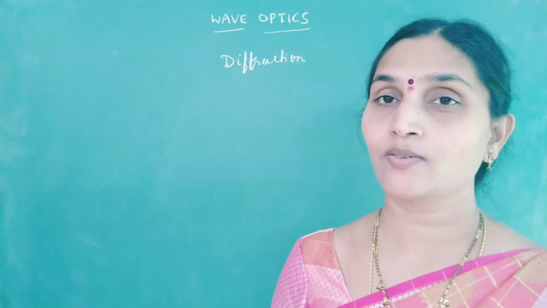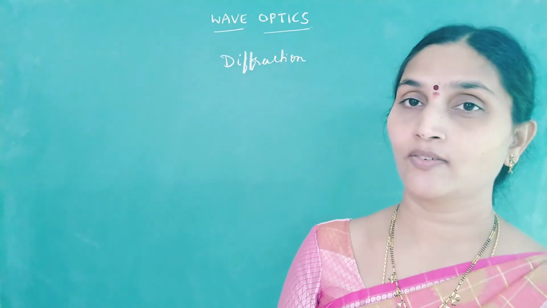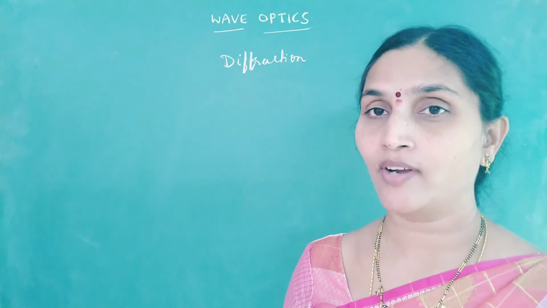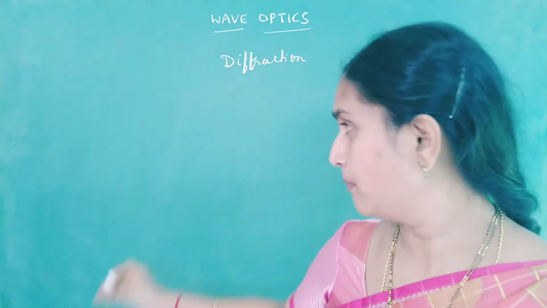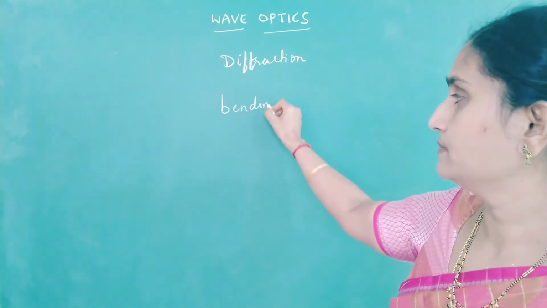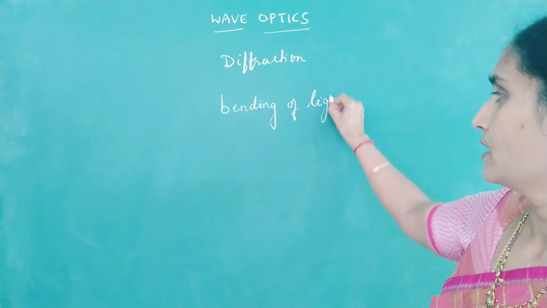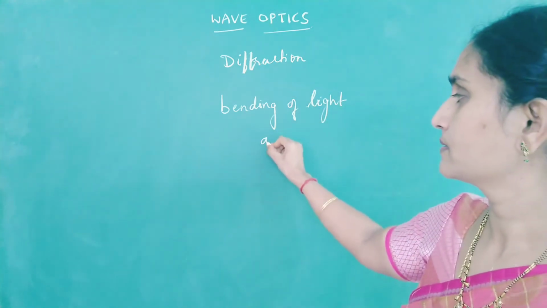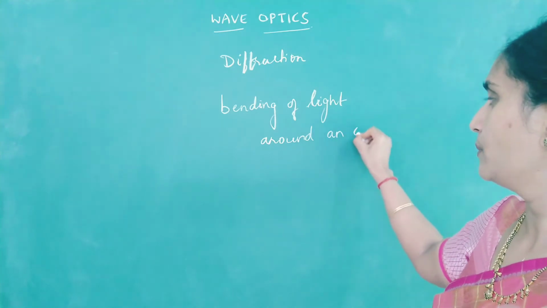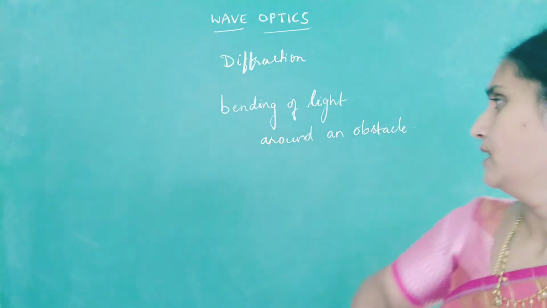Let us first try to understand what is the meaning of diffraction, and then we will study the various types of diffraction. The meaning of diffraction of light is bending of light around an obstacle. I repeat, the bending of light around an obstacle.